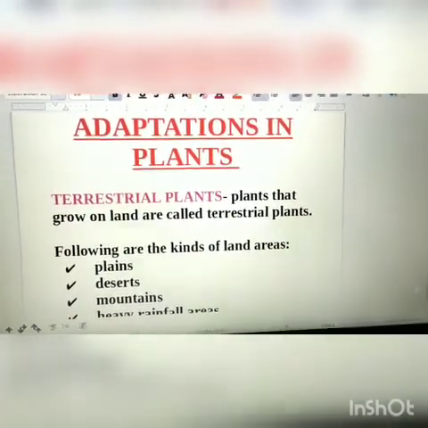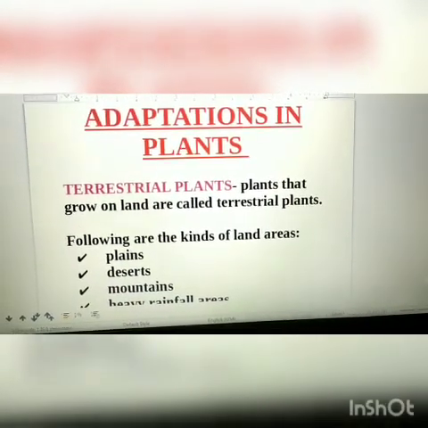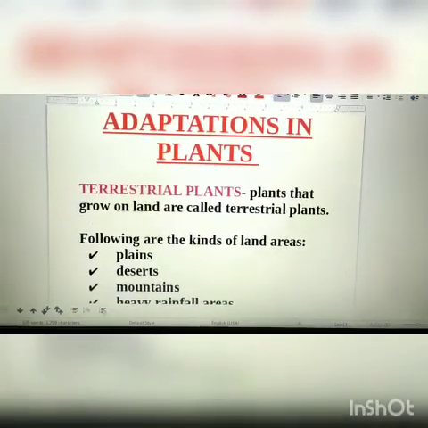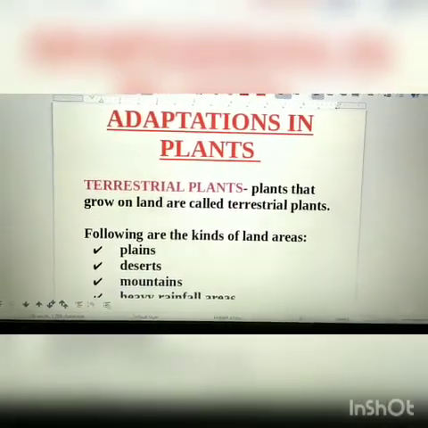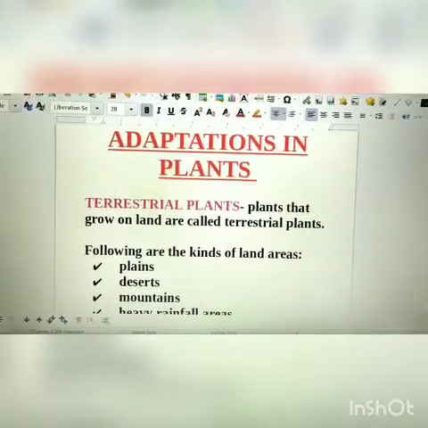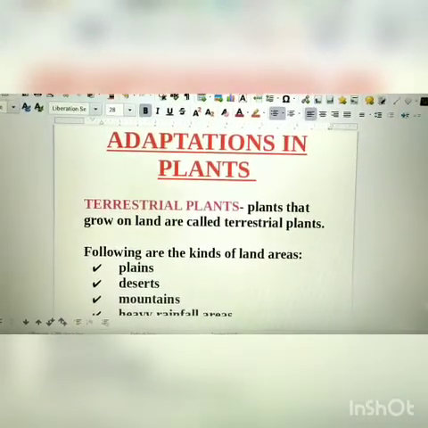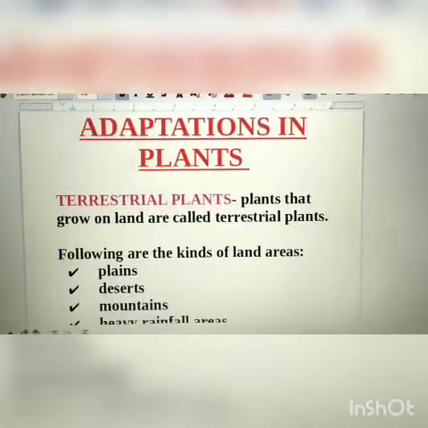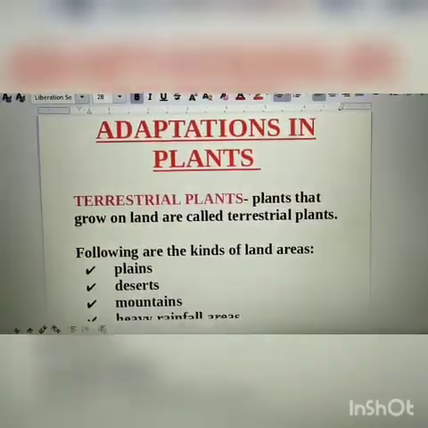Hello students, in the last video we have studied about some land or terrestrial plants and learned how they adapt themselves in that particular area. Now in this video we'll see some other land habitats and plants adaptations. So, I hope now you know the meaning of adaptation.